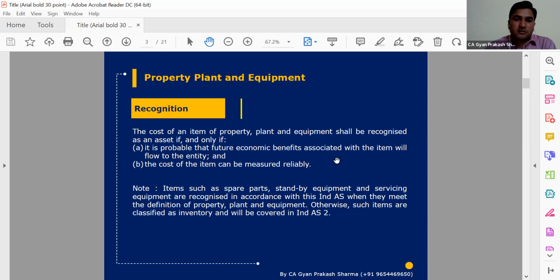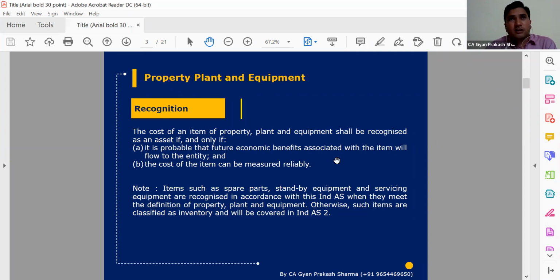In the other case, any expense or amount which we have incurred will give the entity benefit over a period of time in future, and the cost can be measured reliably. If both conditions are met, then the amount we have incurred will be considered an asset, and we will classify it as property, plant and equipment. When we talk about property, plant and equipment, definitely these are tangible assets: land and building, plant and machinery, furniture, and so on.